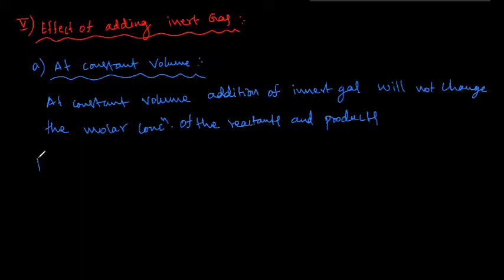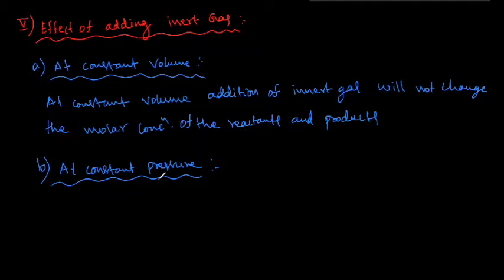The next condition is at constant pressure. The volume of the reaction mixture increases and equilibrium will shift in the direction in which there is an increase in the number of moles of the gas.